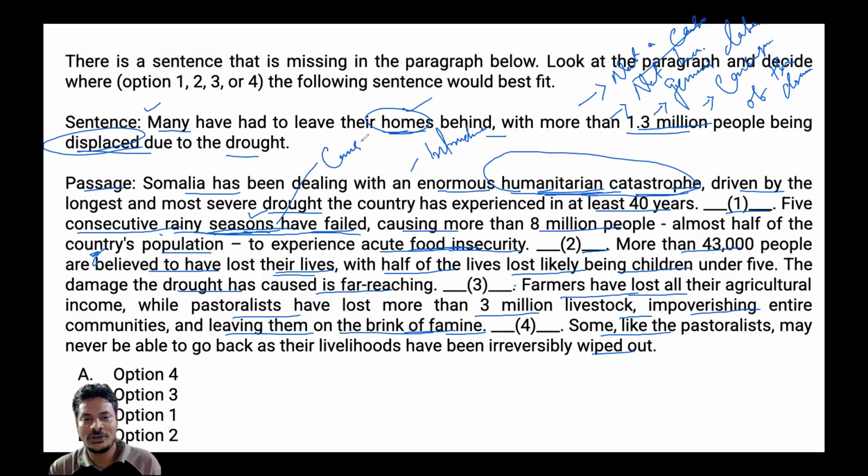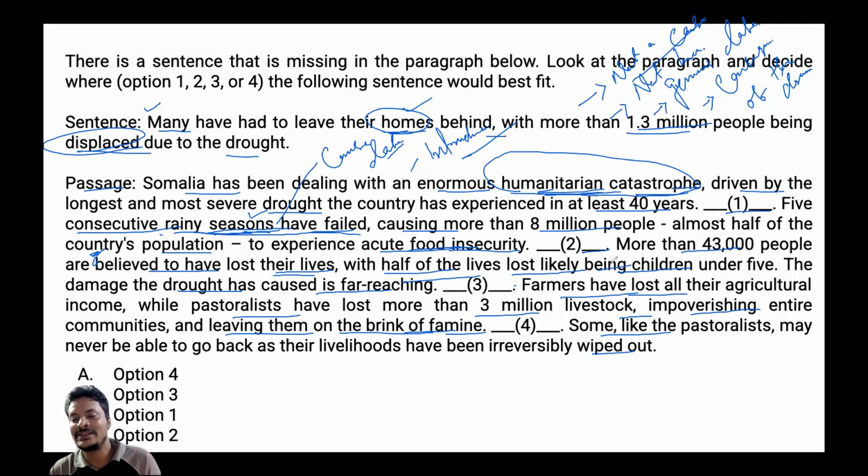This is a cause data, right? So introductory data, then you find out the cause data. So blank 2 would need to continue the causes, right? So not the consequences. So it is stated about 5 consecutive rainy seasons are felt, causing more than 8 million people suffered to experience acute food insecurity. And then after blank 2 stated about more than 43,000 people are believed to have lost their lives, right? With the half of the lives lost likely being children, right?